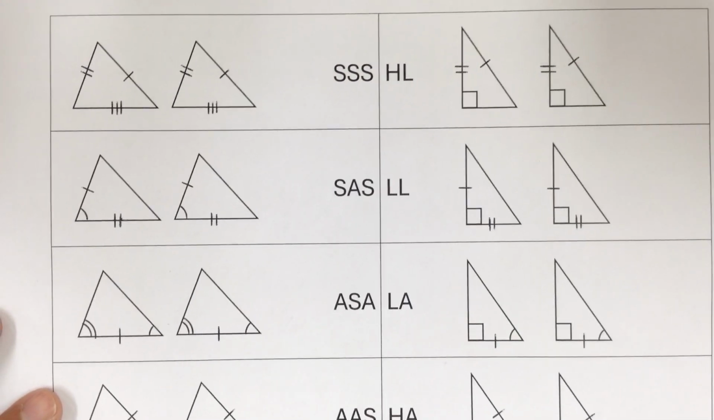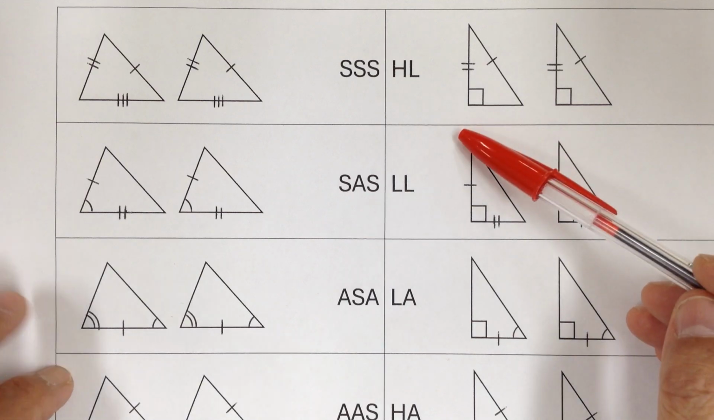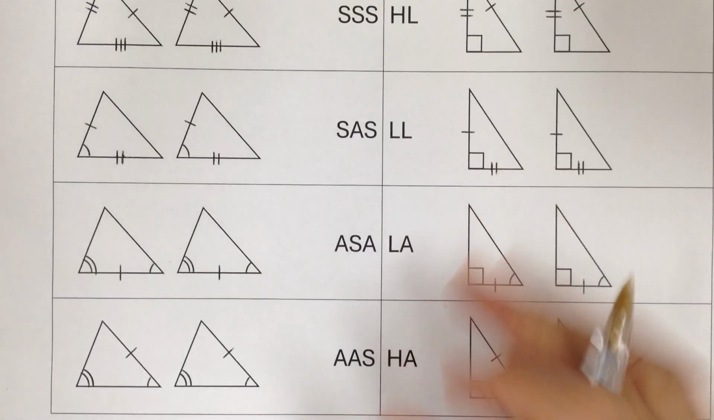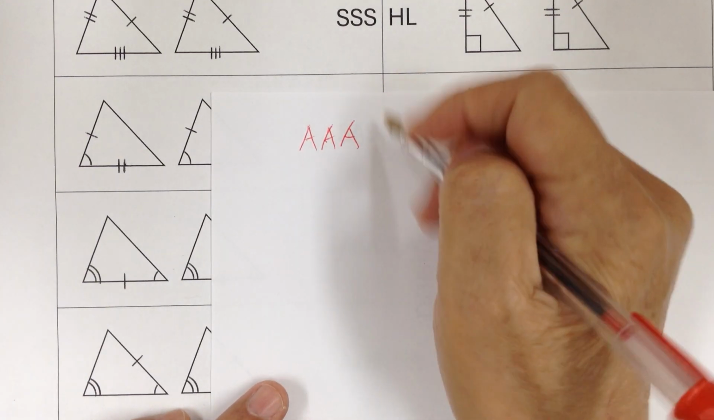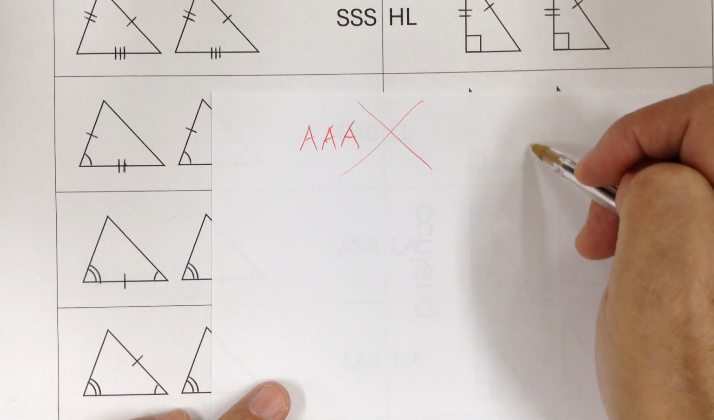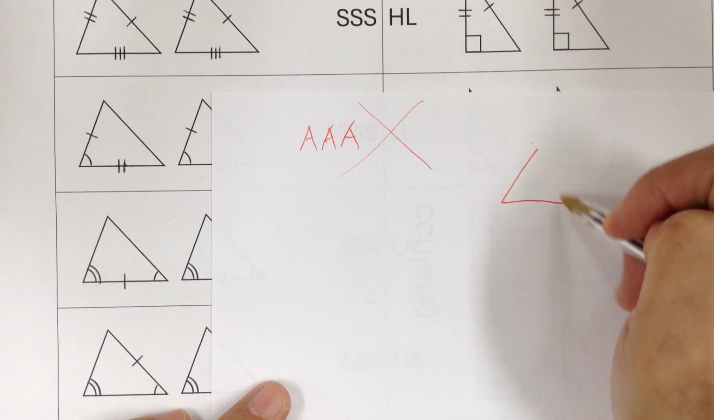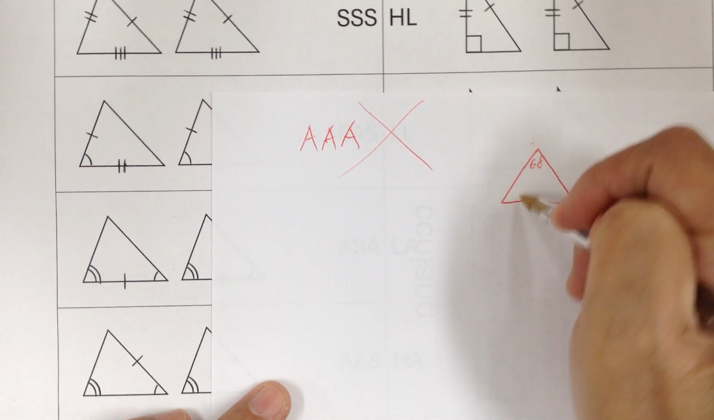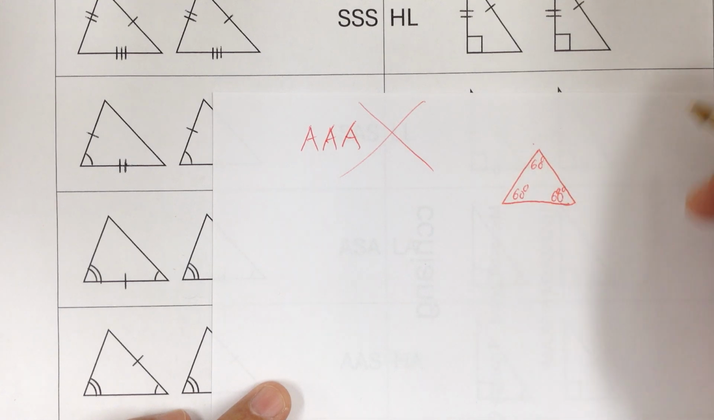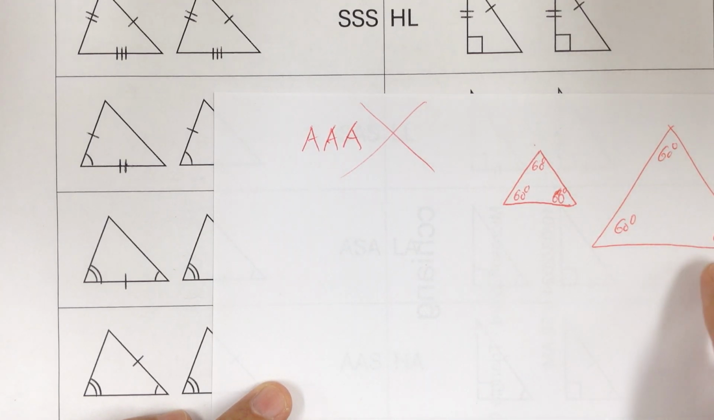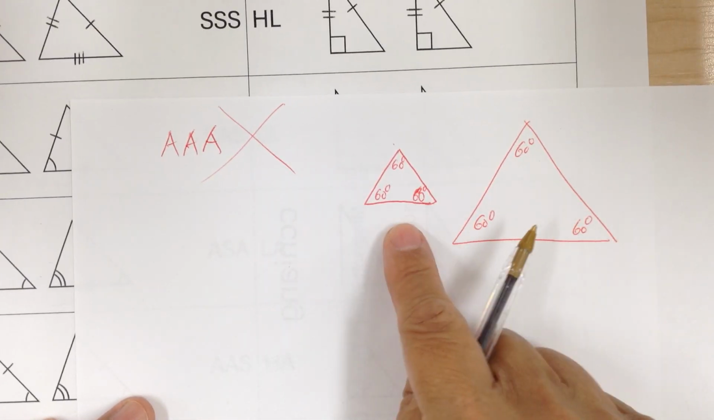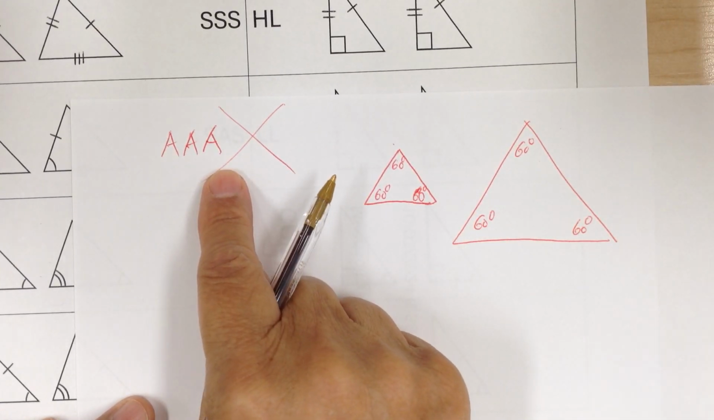But before we go, notice over here there's no AAA. AAA is no good. The reason is that you can come up with a counterexample. You can have an equilateral triangle with 60 degrees, and you can have a big one, but they are not congruent; they are similar. So this is a counterexample that AAA is not going to work.